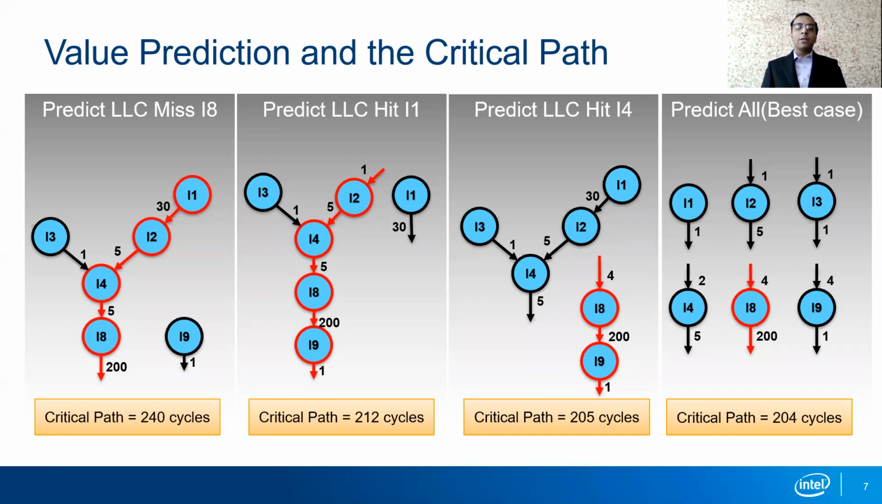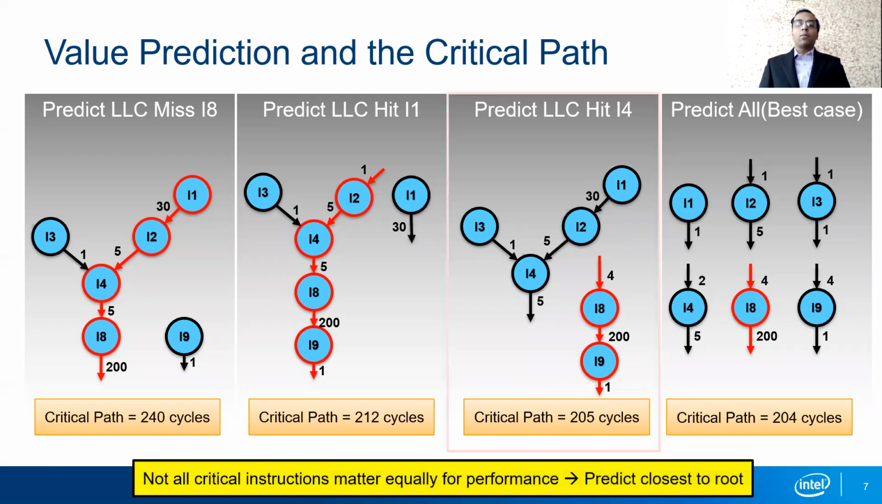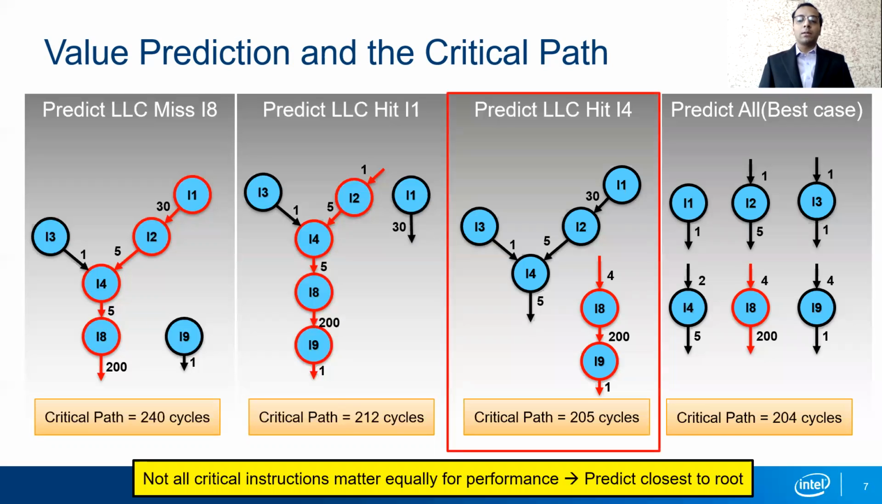These scenarios clearly show us that some instructions matter more for performance than other instructions, and this is also true for instructions that lie on the critical path. Therefore, the focus of value prediction should be to predict instructions as close to the critical path root as possible, as is highlighted by the third scenario.